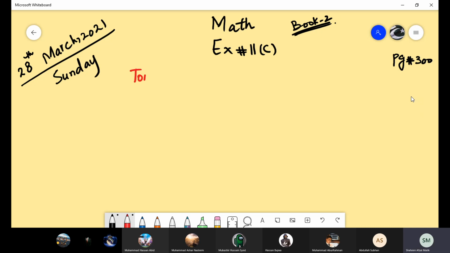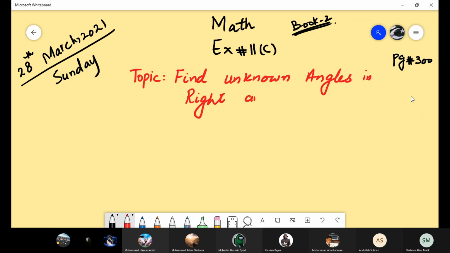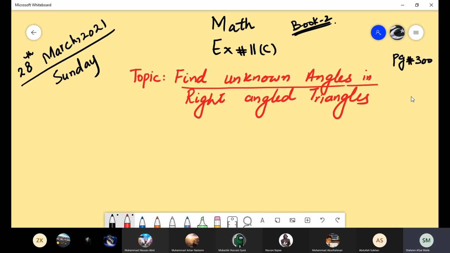The topic is find unknown angles in right angle triangle. Kindly prepare your page, draw the margin lines, write the exercise number, page number, heading, and give the heading of question number 1. Then we will start.